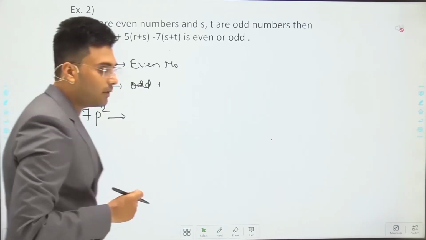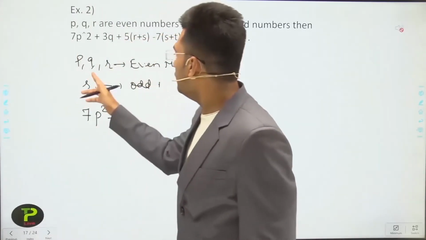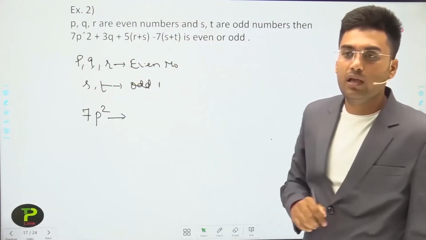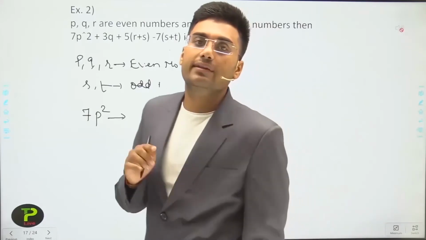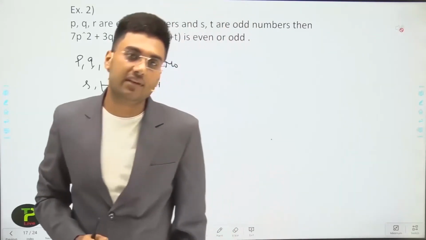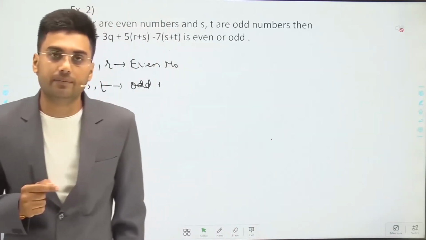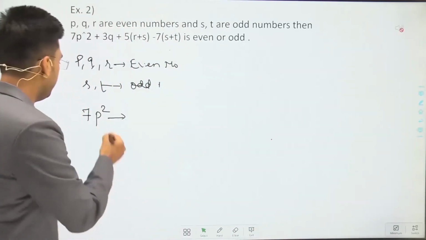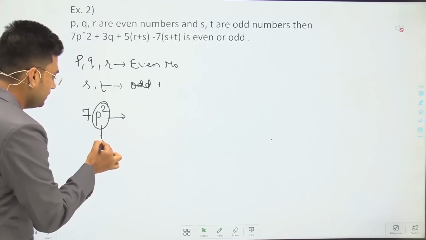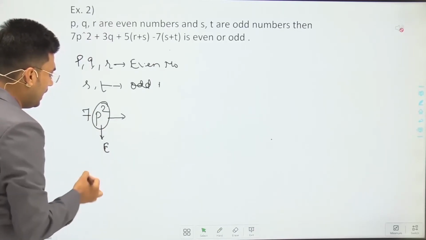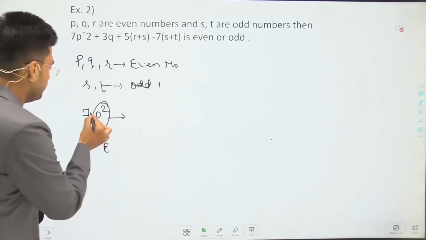Now let's check 7p square. P is an even number. If p is an even number, then p square should be an even number, because even multiplied by even is even. So p square is an even number and 7 is an odd number.